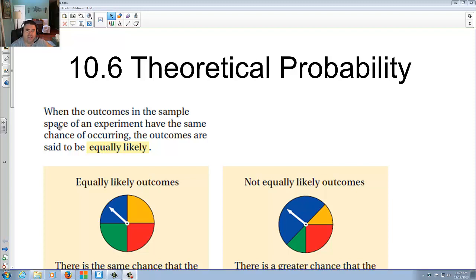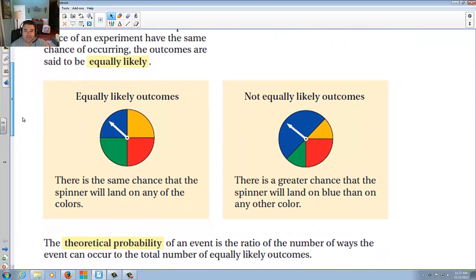When the outcomes in the sample space of an experiment have the same chance of occurring, the outcomes are said to be equally likely. In other words, notice here that even though you only have a 1 in 4 chance of getting a certain color, every option has an equal chance. All of them have 1 out of 4. Here, there's 1 out of 4, but notice how the blue is much larger than all other pieces. So even though you still have a 1 in 4 chance, this one chance is much larger than the other, so that is not equally likely.